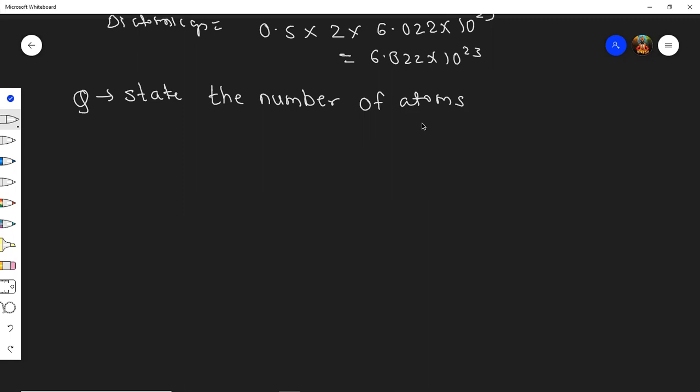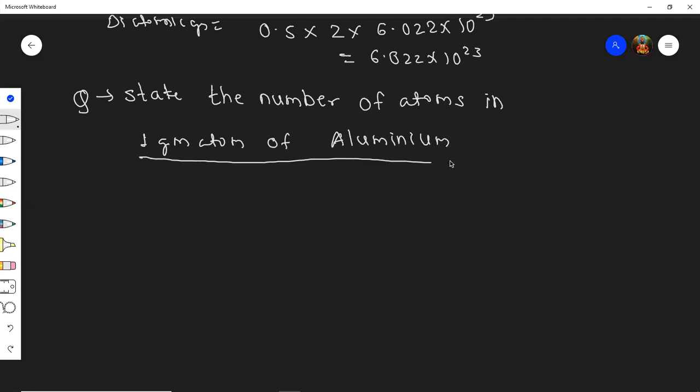Atom. 1 gram atom. One gram atom of aluminum. Yes, can anybody give the answer? State the number of atoms in 1 gram atom.